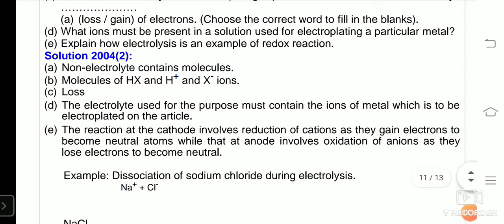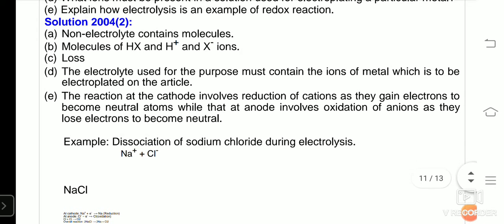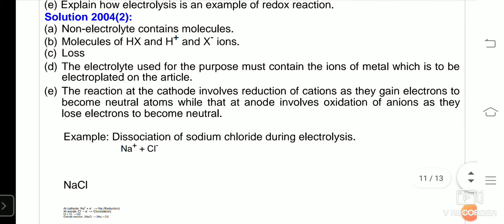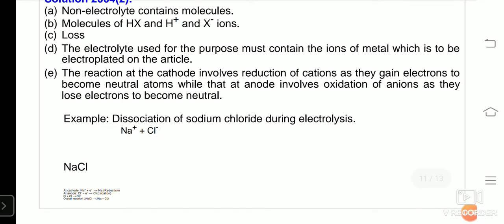What ions must be present in a solution used for electroplating a particular metal? Now, this question is very particular. The electrolyte used for the purpose must contain the ions of the metal which is to be electroplated on the article. Like if I want to electroplate iron with copper, I have to use copper sulfate or an electrolyte which contains copper ion. If I want to do the electroplating of silver, I should have silver ion. If you remember, we had done the electroplating with the help of silver complex salt instead of silver nitrate.